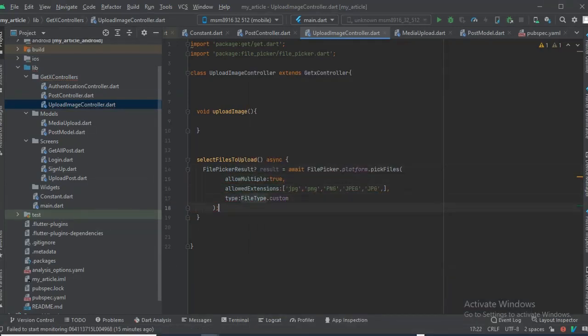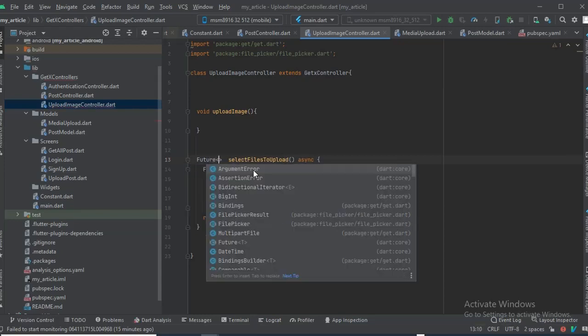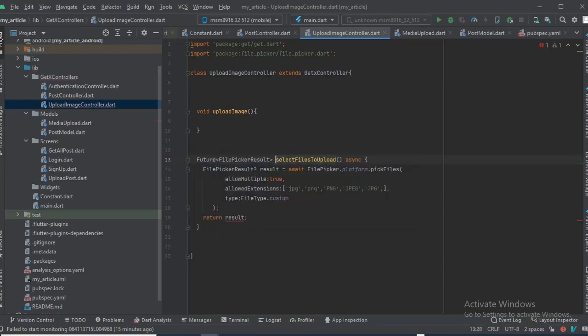Alright, so now in this case we will return the result, right? This is going to be like a future. We're going to return a future of type file picker result. Put a question mark here, it could be null. Alright, so that is it now. We can select files, either it's a PNG, JPEG or whatever, then it returns to us the result. That's the image.